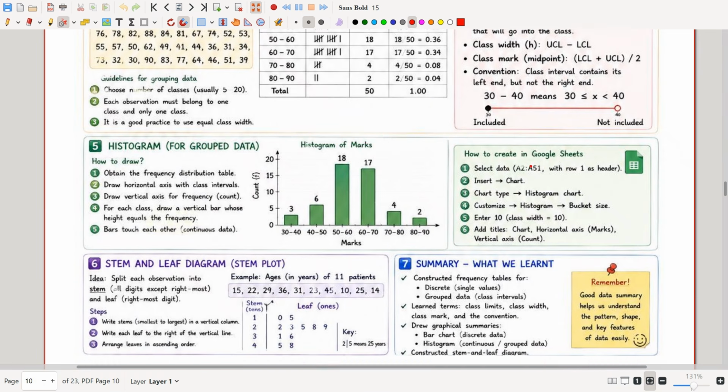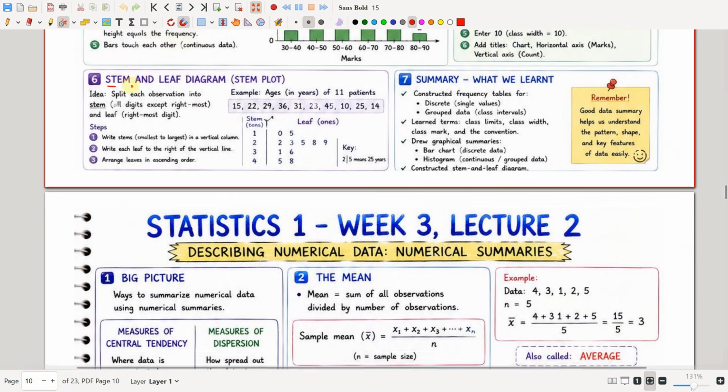And let us see what a stem and leaf plot is. For example, if you have values like 15, 22, 29, 36, 31, 23, 45, 10, 25 and 14, we will be splitting each observation into stem and leaf. The stem will be all the digits except the rightmost digit.